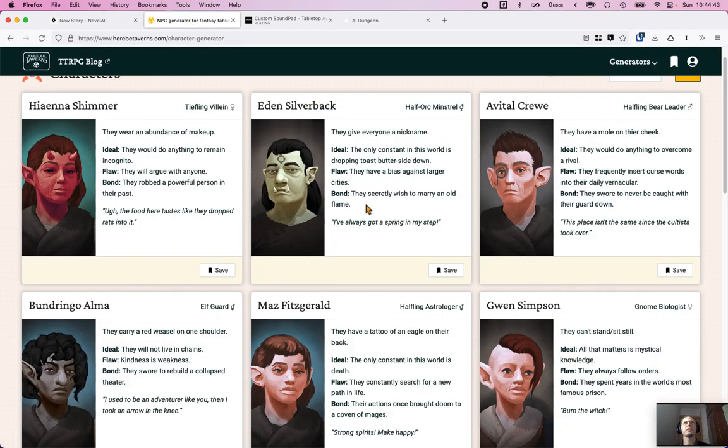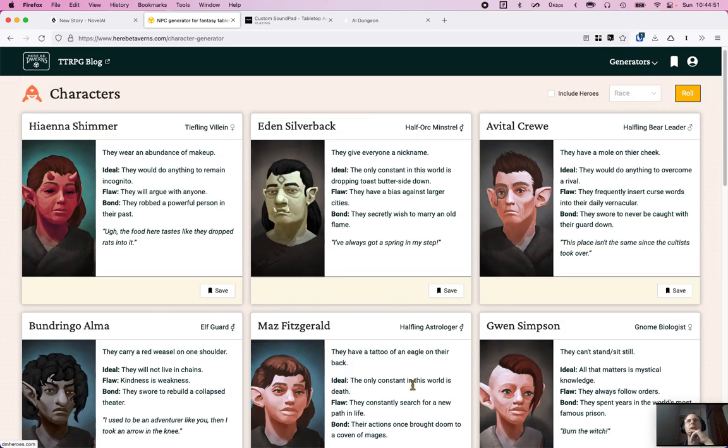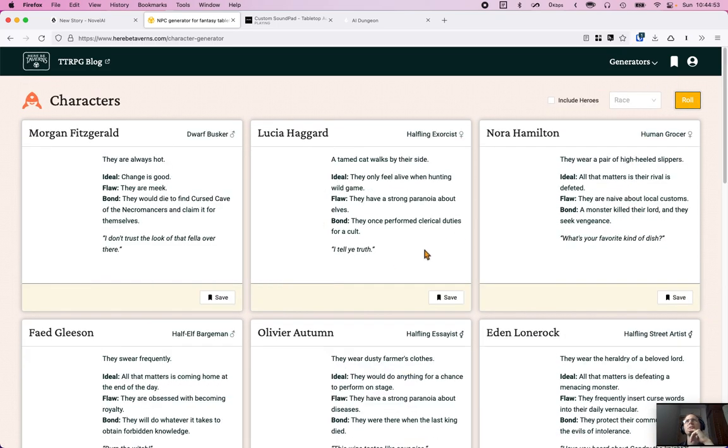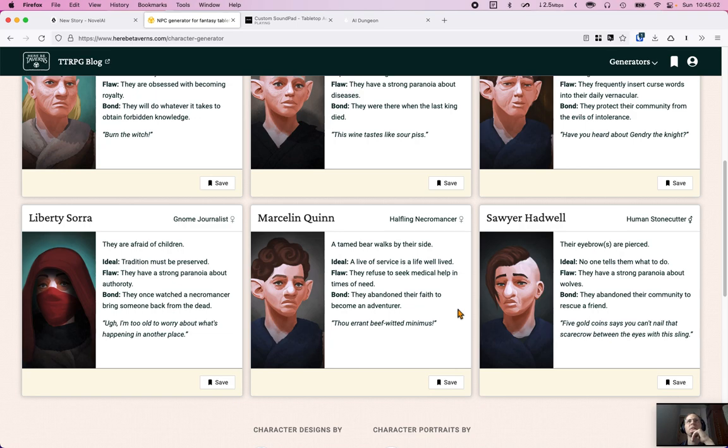Okay, and then we still haven't got that wizard, have we? We need that wizard, crikey. Astrologer. Wizard. Okay, seamstress. Just got to keep rolling. Wizard. Necromancer. Ah, this sounds cool.